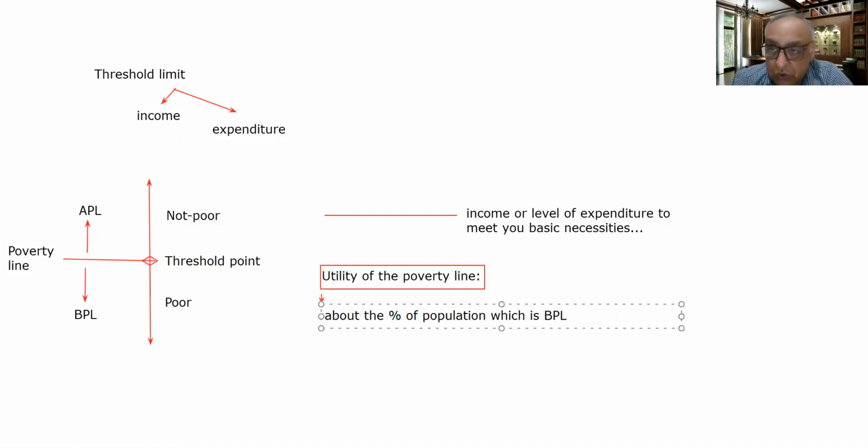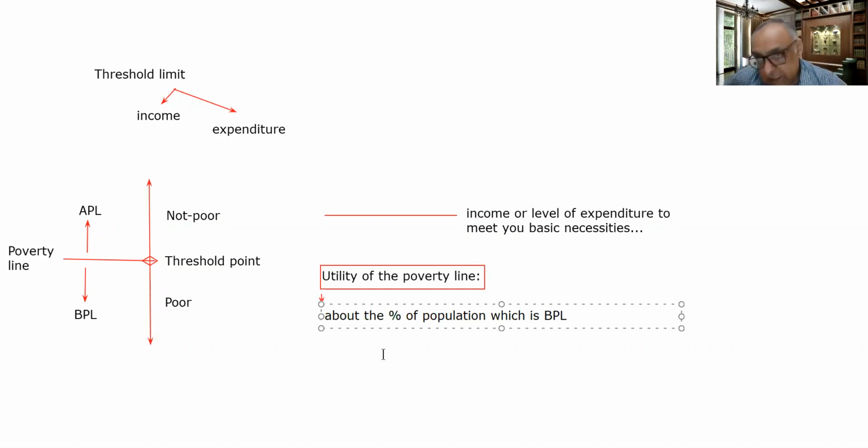This is a very important thing, because until and unless we know what percent of population is living below the poverty line, we won't be able to draft a strategy, a plan and action to help those people. This is a very important point.